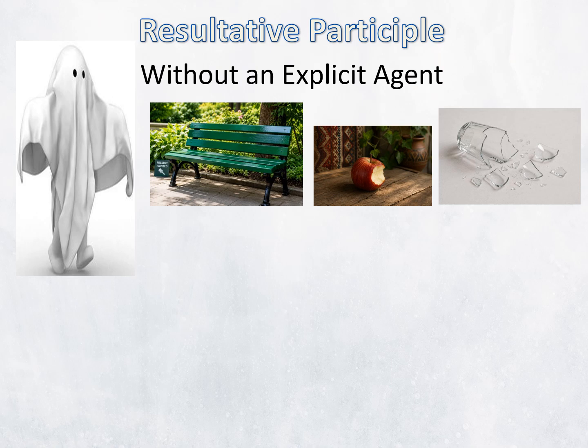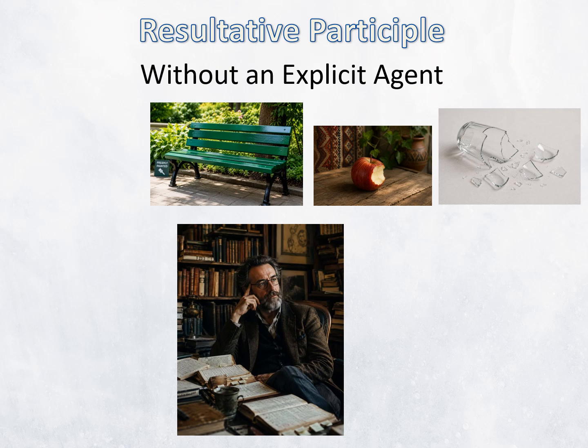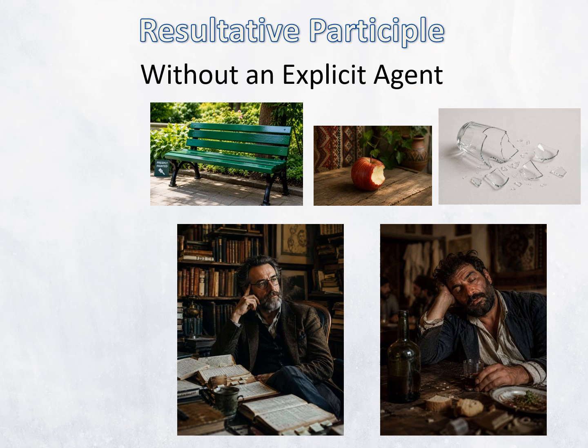Recall also that some active verbs may function as neutral verbs without changing their external form and without requiring a direct object. Compare նրա կարդացած գիրքը, the book read by him, but կարդացած մարդ, a well-read person. Or նրա խմած գինին, the wine drunk by him, but խմած մարդ, a drunk person. In these examples, we see polysemantic verbs. Կարդալ means both to read and understand a text, and to become intellectually developed or well-educated. Likewise, խմել means both to drink something liquid and to indulge in drinking alcohol.